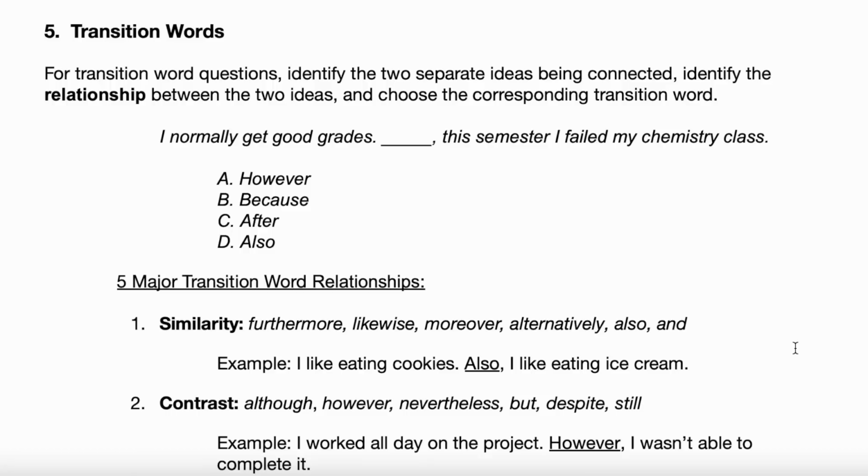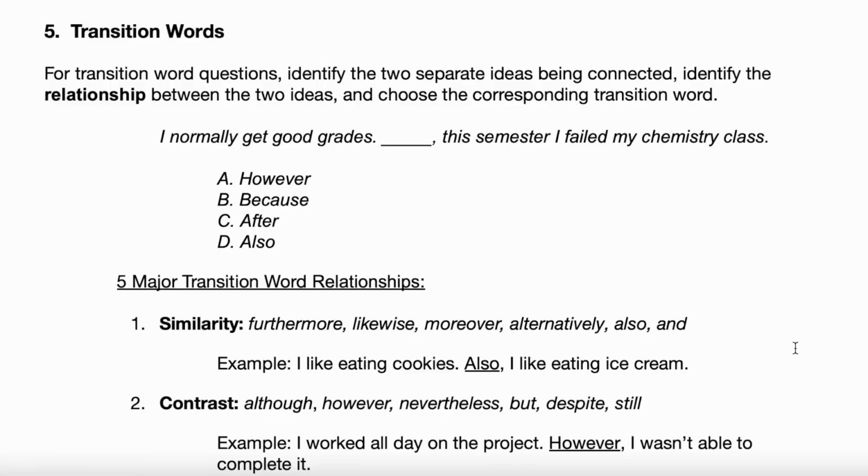For transition words questions, identify the two separate ideas being connected. Identify the relationship between the two ideas and choose the corresponding transition word. There's an example right below that. So here's the key. First of all, you'll know you're being tested on these transition words because you look at the answer choices and you'll see a bunch of different transition words, like however, because, after, also, right?